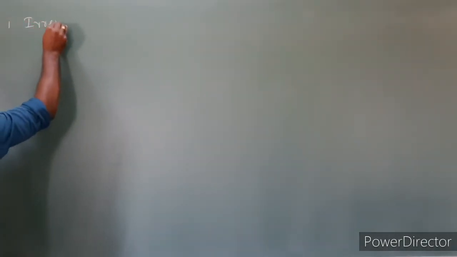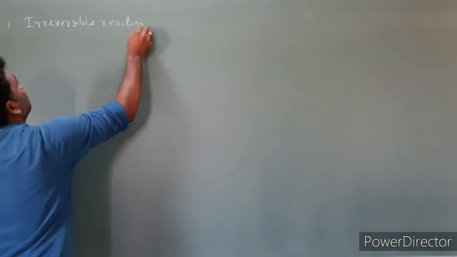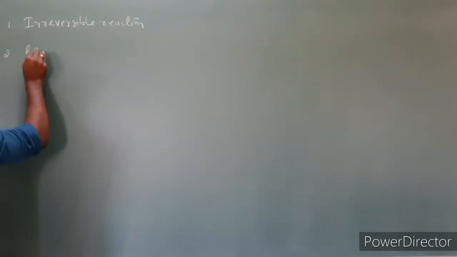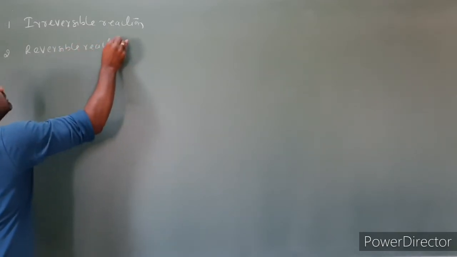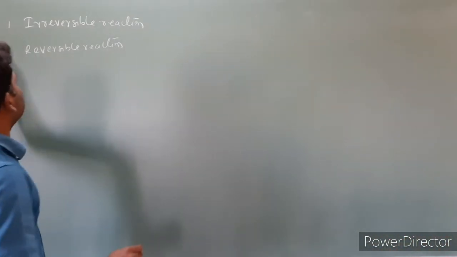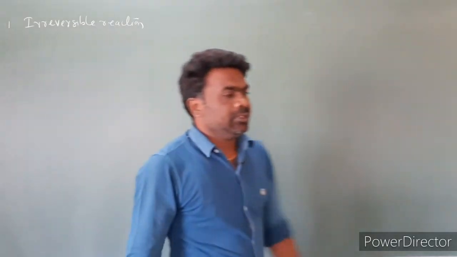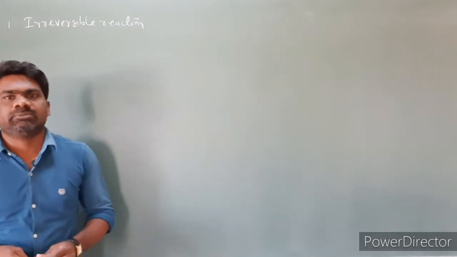So these are some characteristics of chemical equilibrium. Next, chemical reactions are classified as irreversible reactions and reversible reactions. The first one is irreversible reactions, and the second one is reversible reactions. Now let us discuss them one by one in detail. Among them, the first one is irreversible reactions. The chemical reactions proceed in such a way that the reactants are completely converted into products, and are called irreversible reactions.